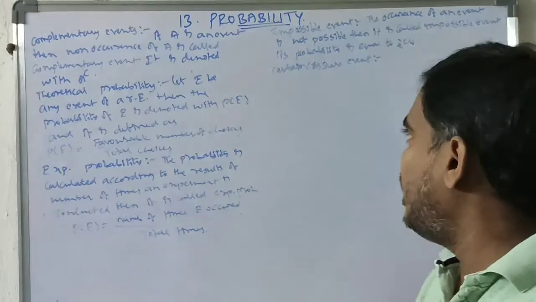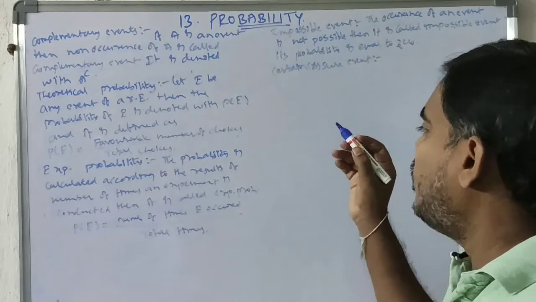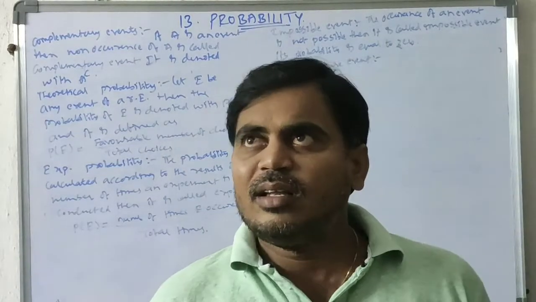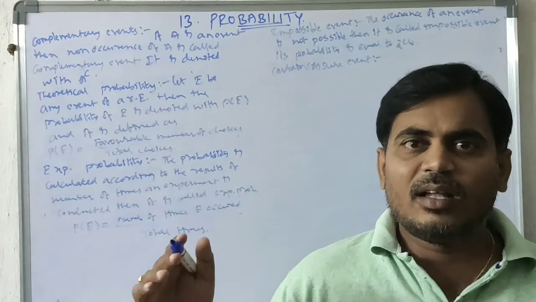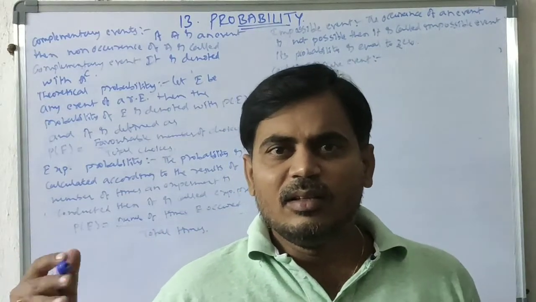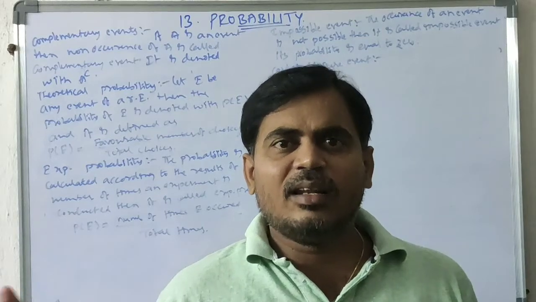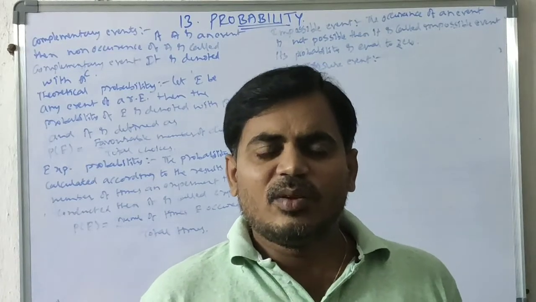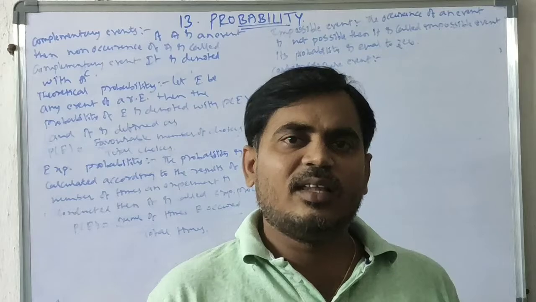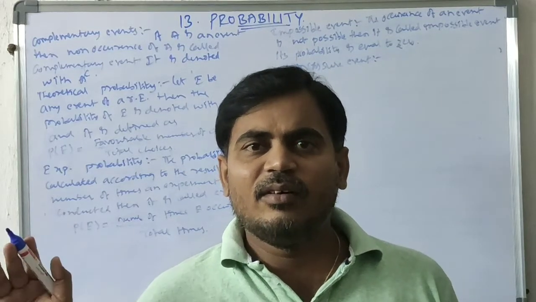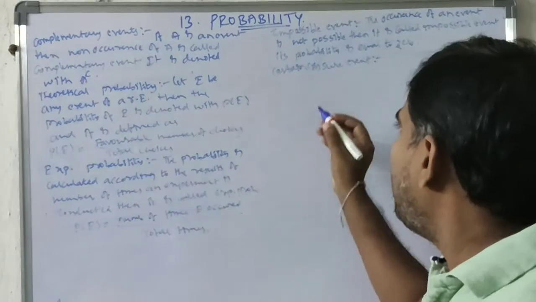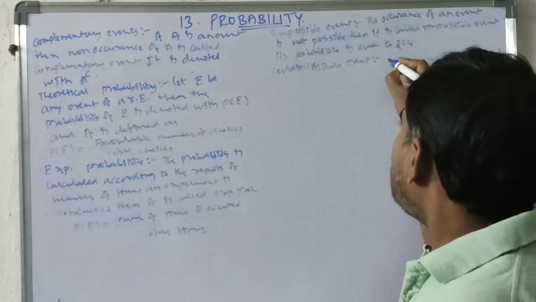So this is called a certain event. Another example: October 2nd is the birthday of Mahatma Gandhi. Whatever the year, October 2nd will be his birthday. So it is a certain event.